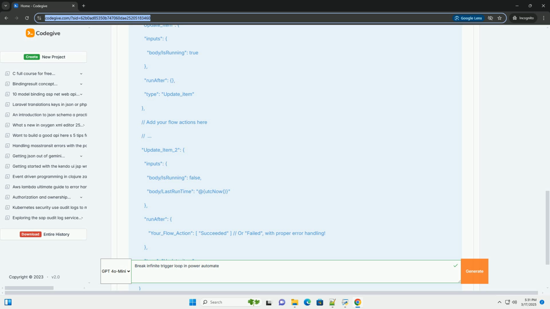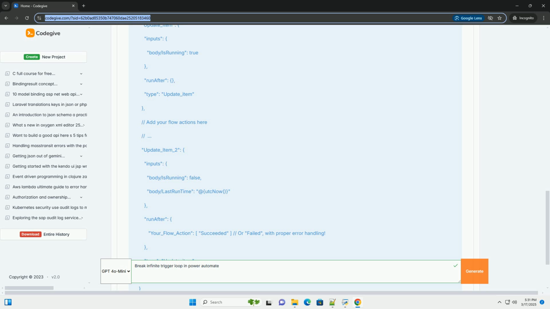Be careful with complex conditions. While more complex conditions can be useful, they can also be harder to debug. Test thoroughly to ensure they function as expected. Alternative, check for an update flag. Create a boolean, yes/no, field in your data source, example SharePoint list. The flow sets this to yes before updating and then resets it to no at the end. The trigger condition only allows the flow to run when the field is no. This provides a more controlled and deterministic approach.